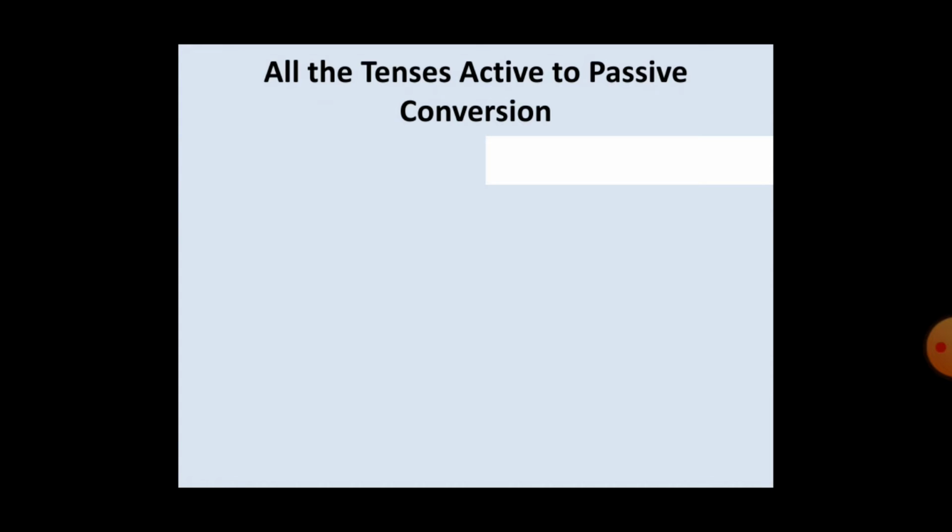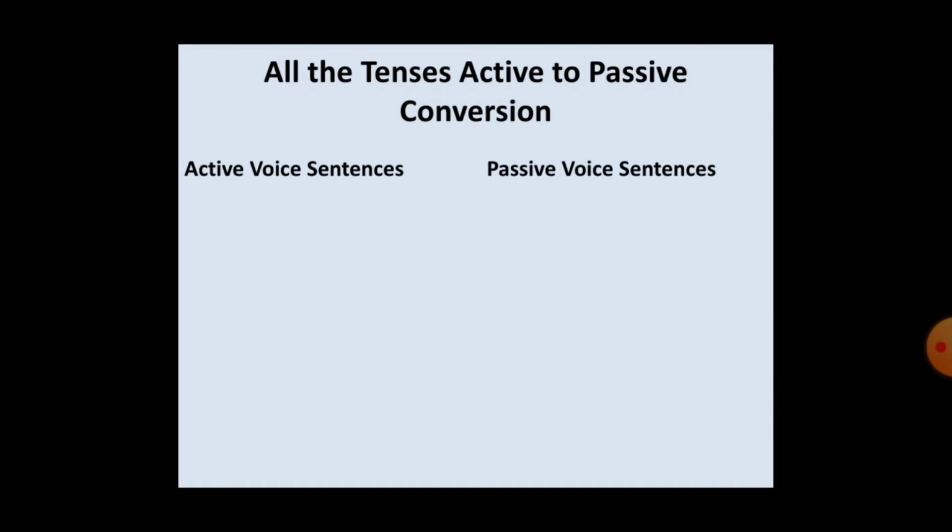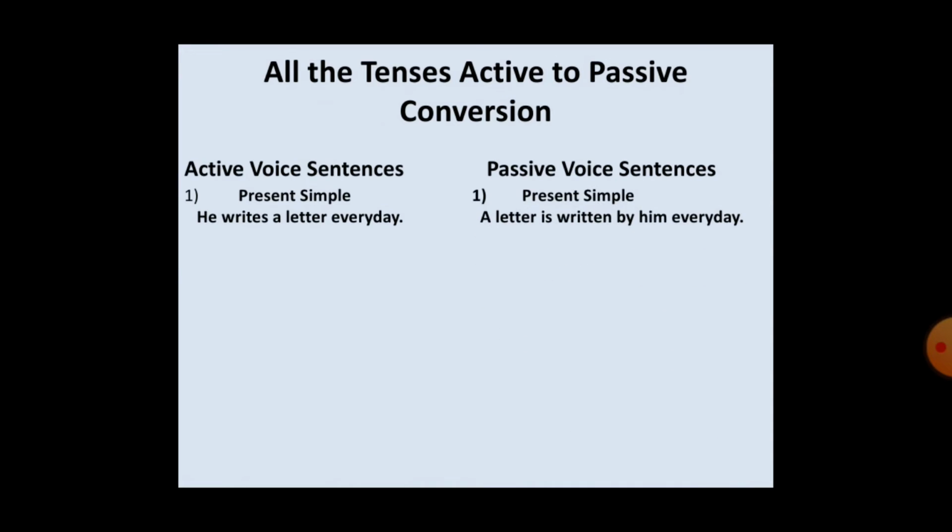So students, one by one I will make sentences for you along with their tenses. Active voice sentences you see here and passive voice sentences you see on the right side. In active voice present simple, I make: he writes a letter every day. I put the subject first, then the helping verb in first form. In present simple we always use the first form, then we put the object last, and every day is an adverb. But when I make this passive, the object comes first: a letter is written, and the helping verb of present simple is used: a letter is written by him every day.